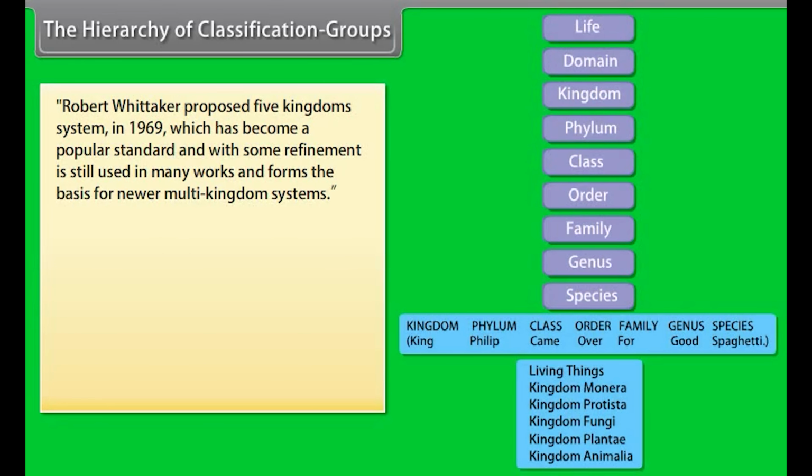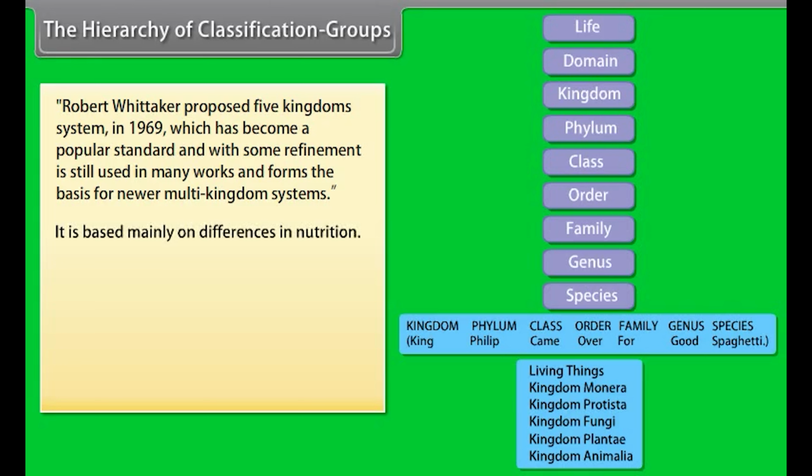Robert Whittaker proposed the 5-kingdom system in 1969, which has become a popular standard and with some refinement is still used in many works and forms the basis for newer multi-kingdom systems.